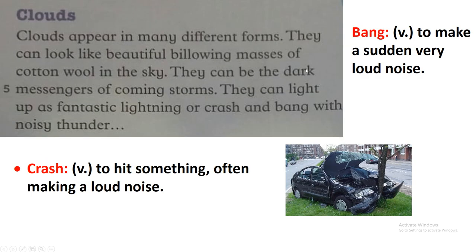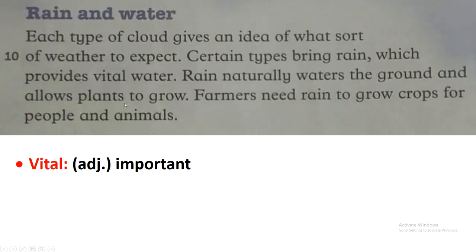We didn't finish here. They can light up as fantastic lightning or crash and bang with noisy thunder. Rain and water. Each type of cloud gives an idea of what sort of weather to expect. As we mentioned, if I find a lot of dark clouds in the sky, I will expect that it's going to rain. So we can expect the weather through the clouds.